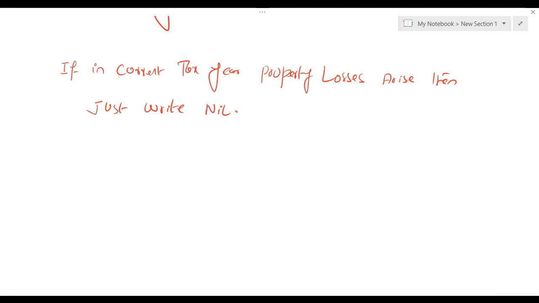If there's an aggregate loss, then we don't write the negative value, we write 0. Then what do we do? Carry forward.